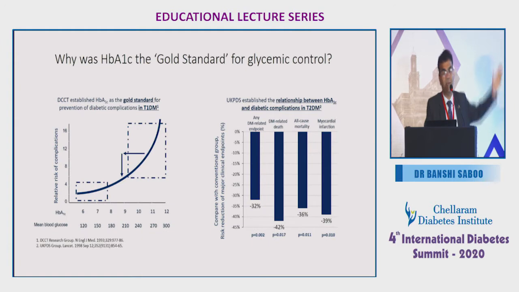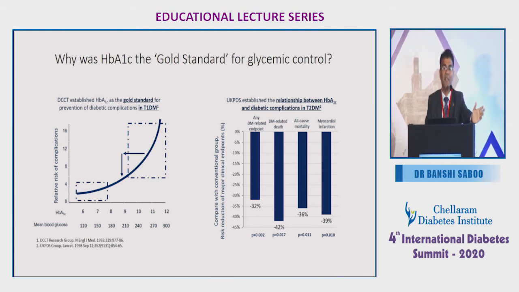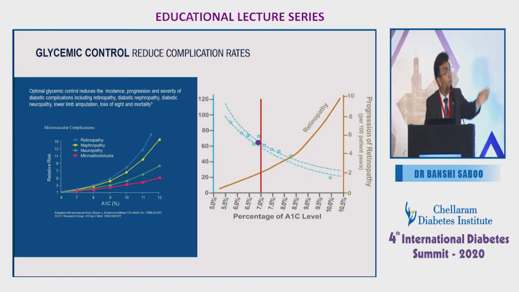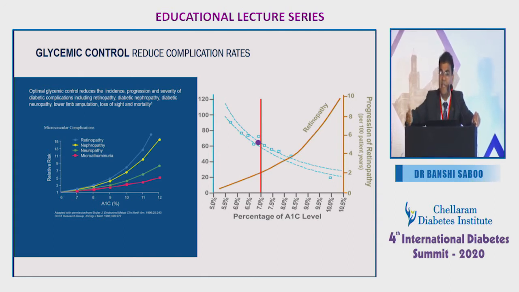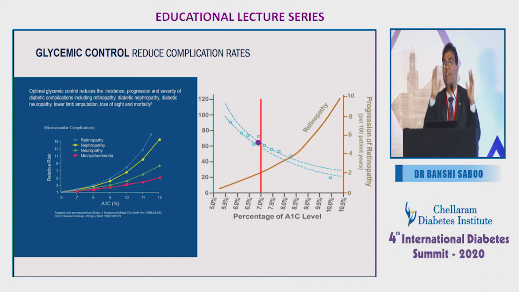We all know that on the left side there is the DCCT trial, on the right side the UKPDS trial, which showed that even a 1% decrease in HbA1c reduces a lot of complications, micro and macrovascular, in type 1 as well as in type 2. But we are paying a lot for getting an HbA1c of less than 7 in type 1 diabetic patients. In the DCCT, the target was to achieve less than 7, and 60 to 70% of the patients developed severe hypoglycemia.